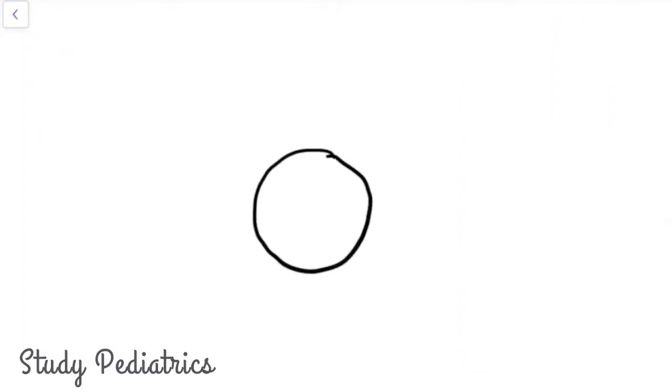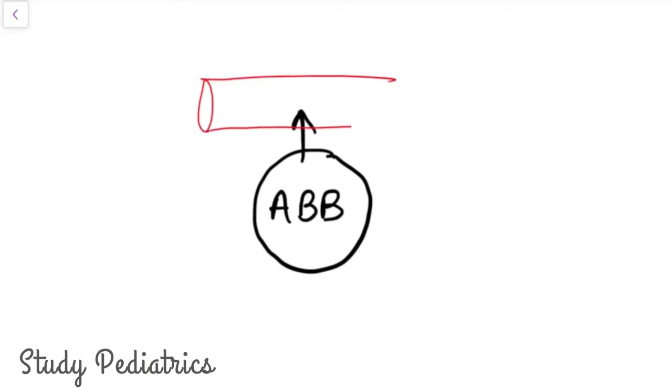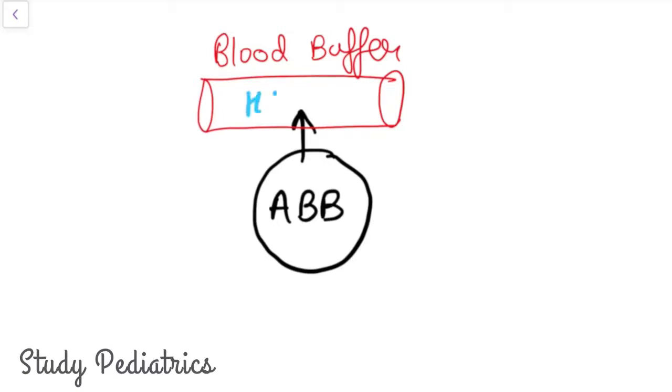There are basically four mechanisms that we will be studying. The first mechanism is, as you all know, the blood buffers. The blood buffers are the foremost mechanism, and the most important blood buffer is the bicarb. Actually, the bicarb resists any change in pH even if acid or base is added.